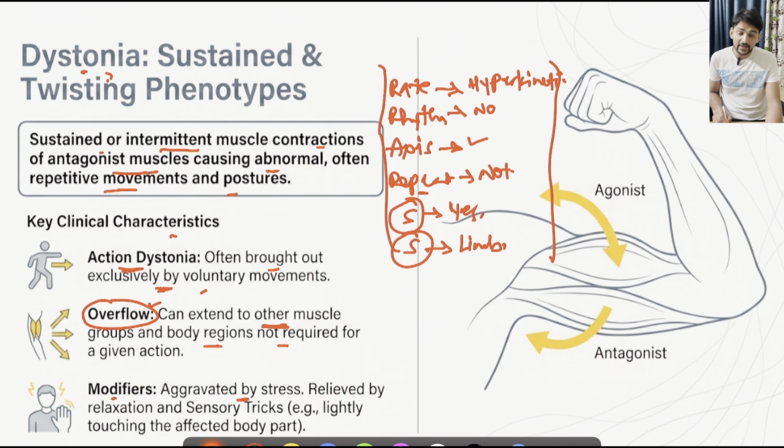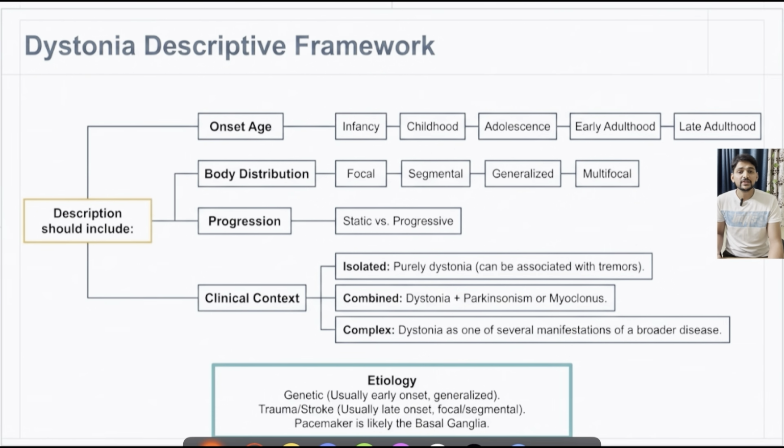And what are the modifiers? Mainly it is aggravated by stress and relieved by relaxation and some sensory tricks. For example, lightly touching the affected body part can suppress dystonia to some extent. The description of dystonia is quite vast, we can say. So whenever we are considering dystonia, description should include these following parameters.